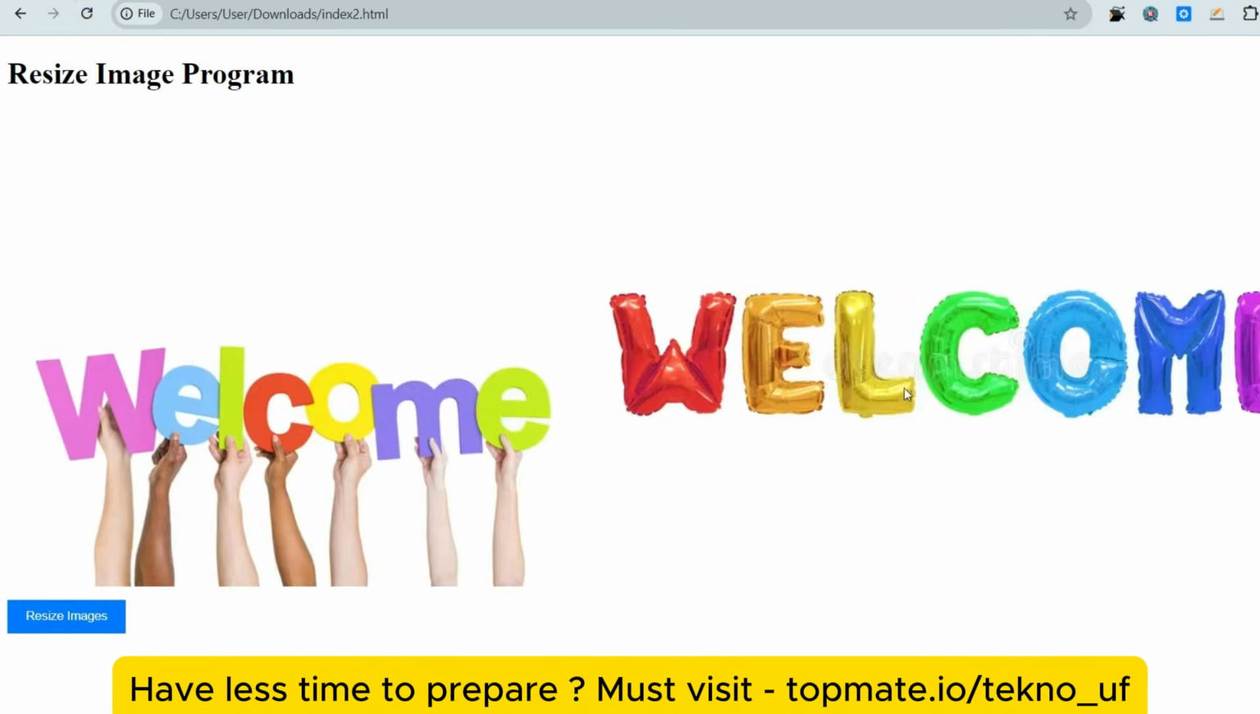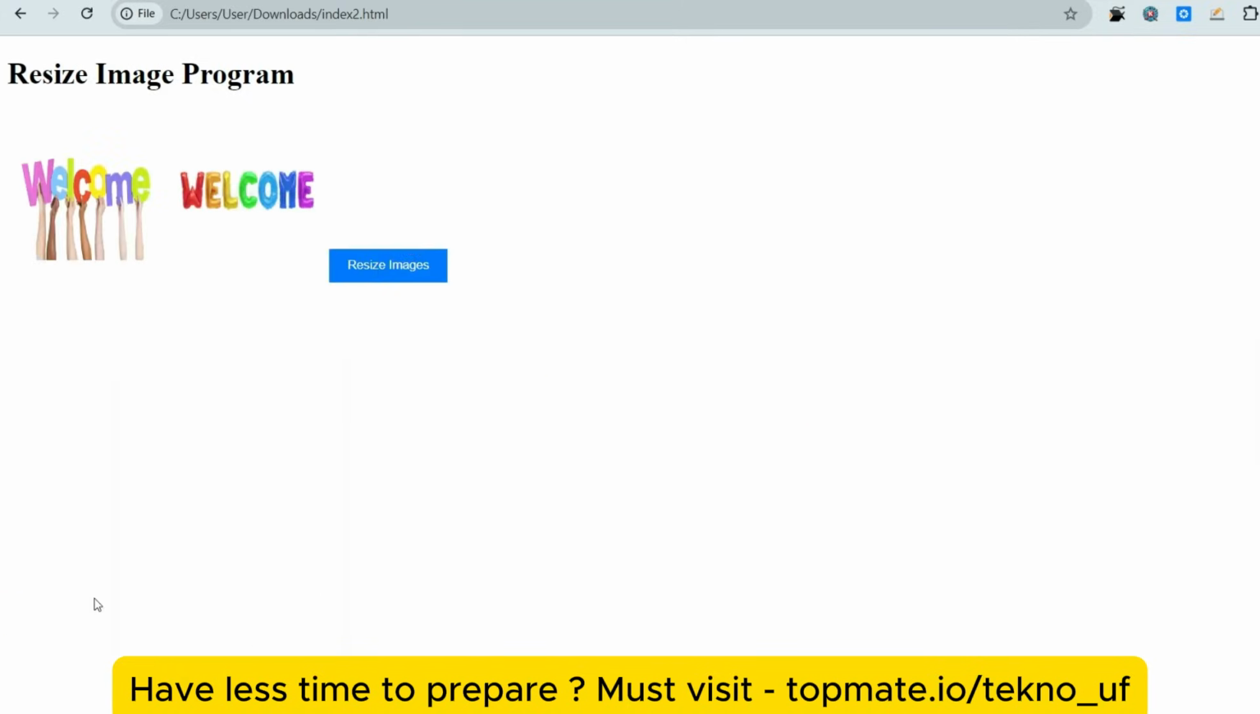You'll have a web UI having some images with overflowing sizes. As you can see, when I am hovering on the button, the cursor is being pointed. So that is also your task. When you click on this, the size of those images will be 150 pixels height and width. Okay, so the task is this.